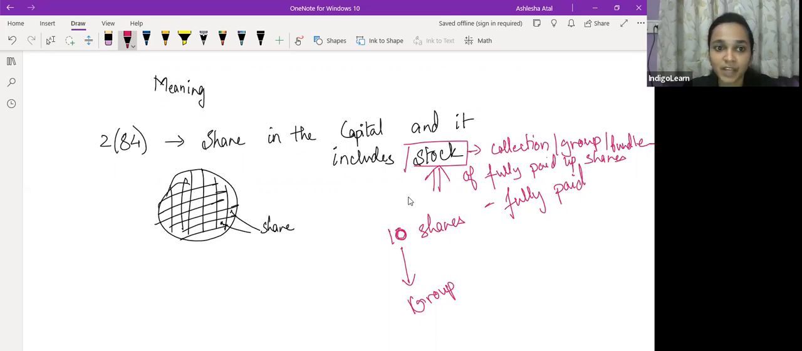इतना समझ में आया? Are you all clear up to now? Any question? Have you all understood what stock is?